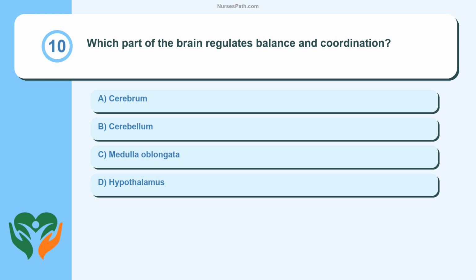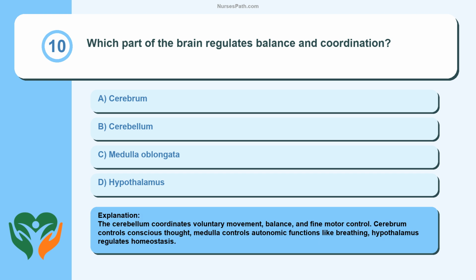Question 10. Which part of the brain regulates balance and coordination? Cerebrum, cerebellum, medulla oblongata, hypothalamus. The cerebellum coordinates voluntary movement, balance, and fine motor control. Cerebrum controls conscious thought, medulla controls autonomic functions like breathing, hypothalamus regulates homeostasis.